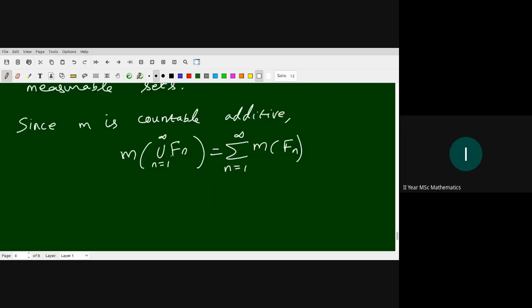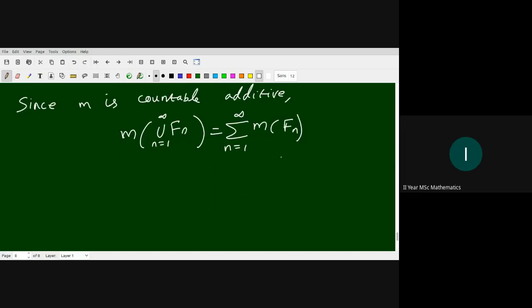Now we evaluate the left hand side and the right hand side values. Take this as equation number 1. So union Fn, n from 1 to infinity.